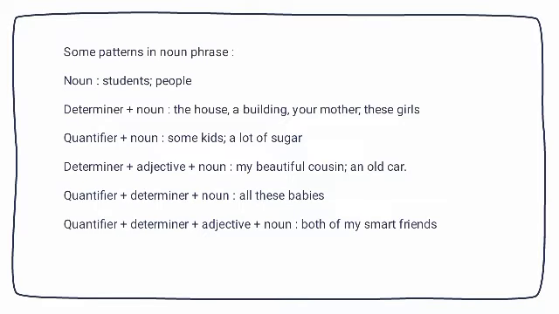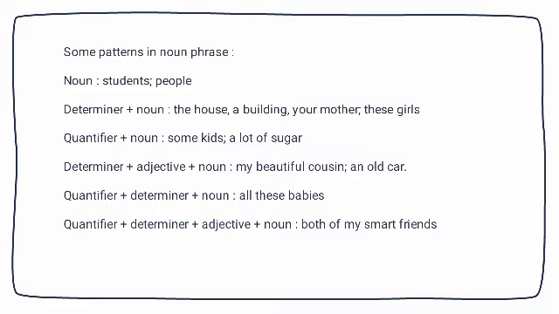The next slide. Some patterns in noun phrase. Noun, just noun: students, people. Determiner plus noun: the house, a building, your mother, these girls. Quantifier plus noun: some kids, a lot of sugar.